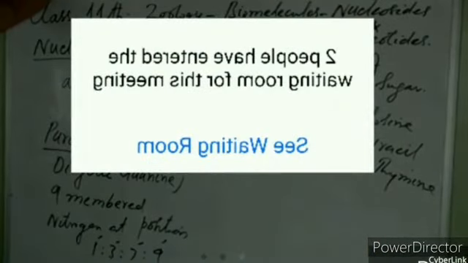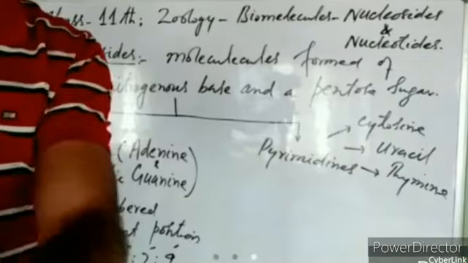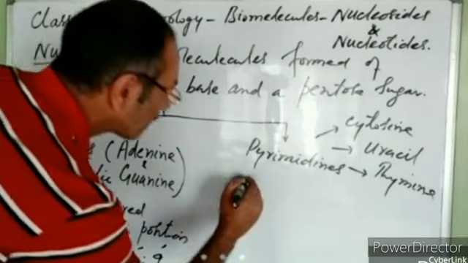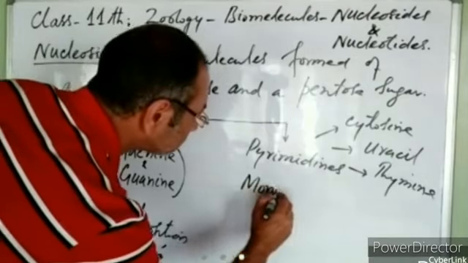These pyrimidines are also nitrogen containing compounds, but they are monocyclic. That means they have got only one cyclic group.